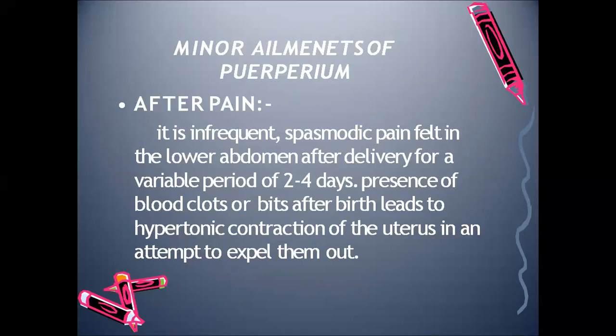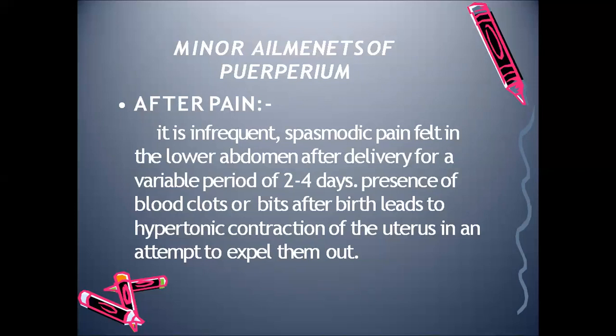So the first point is after pain. After pain is an infrequent, spasmodic pain felt in the lower abdomen after delivery for a variable period of 2 to 4 days. So after the delivery, the mother may feel infrequent and spasmodic pain. The location of the pain will be the lower abdomen, for 2 to 4 days.